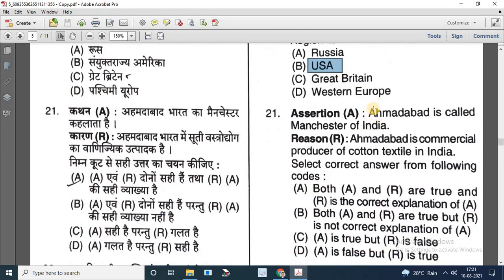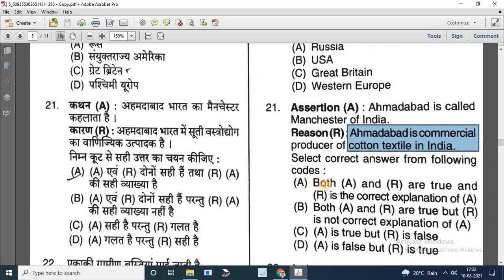Next question. Assertion: Ahmedabad is called the Manchester of India. This sentence is correct. Reason: Ahmedabad is the commercial producer of cotton textile in India. It is also correct and the reason explains the assertion. So the answer is A.